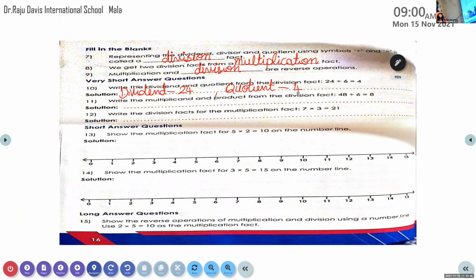So if you have any confusion, you just form one multiplication fact, then you will get the answer. First number will be the multiplicand. So right over here, multiplicand is 6. Put a comma. Product is the biggest one, 48.